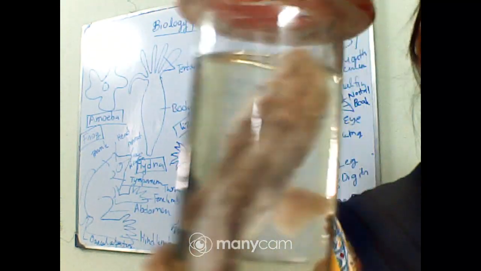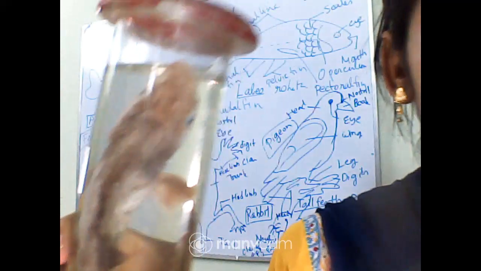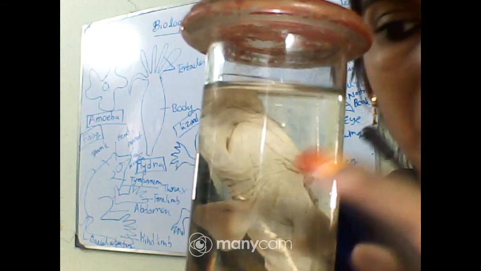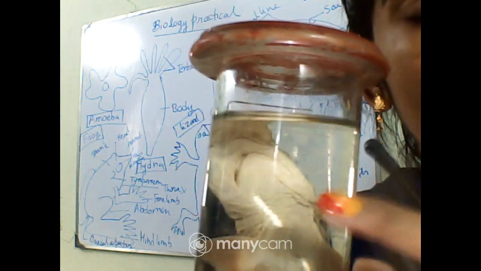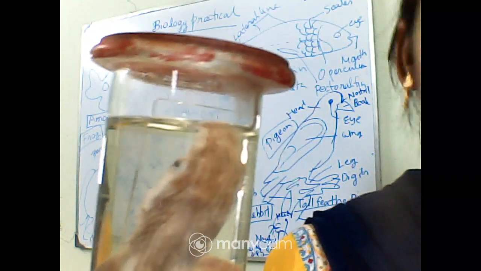So you can remember, what is the common name of the shark? It is also called dogfish, and it is found mainly in coastal areas, and their body is laterally compressed and spindle shaped, and their body is differentiated into head, trunk and tail. Head, trunk and tail, and their head is dorsoventrally compressed, and you can see where their mouth is, it is ventral. Okay, you can see on the lower side of the head the mouth is present, that is why the mouth is usually ventral, and they have fins for their locomotion.